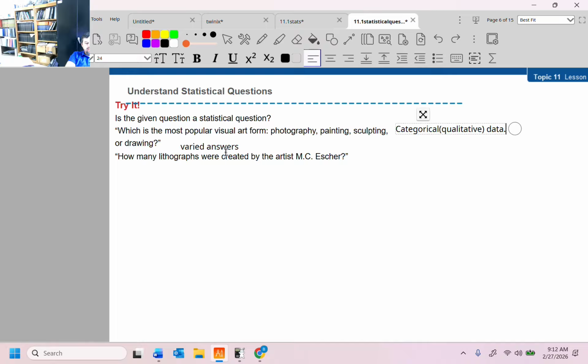Okay. How many lithographs were created by the artist M.C. Escher? Well, most of you guys are just going to ChatGPT this thing, right? This is just going to be one answer. Like, that's all it's going to be. There's no data to form conclusions from or answer deeper questions.